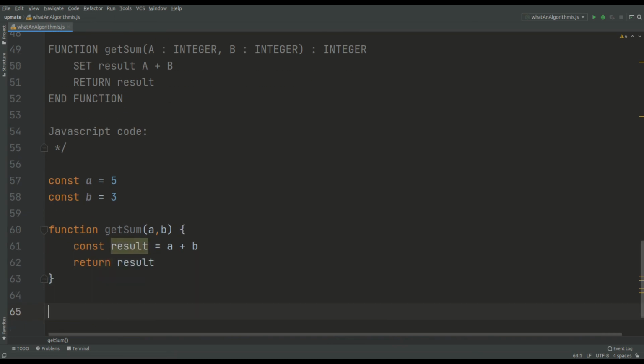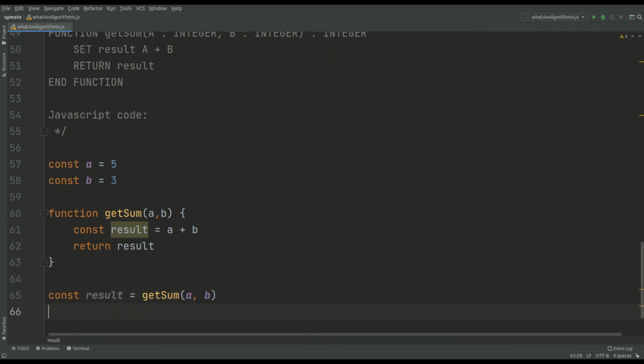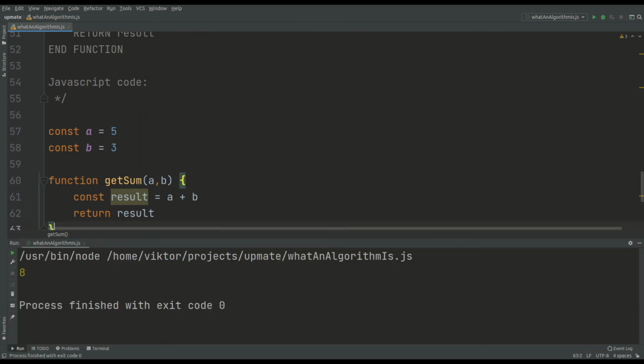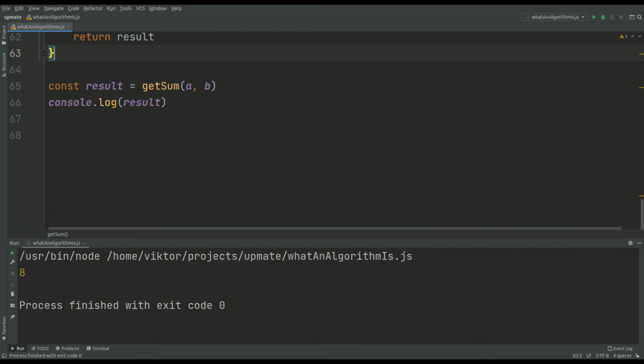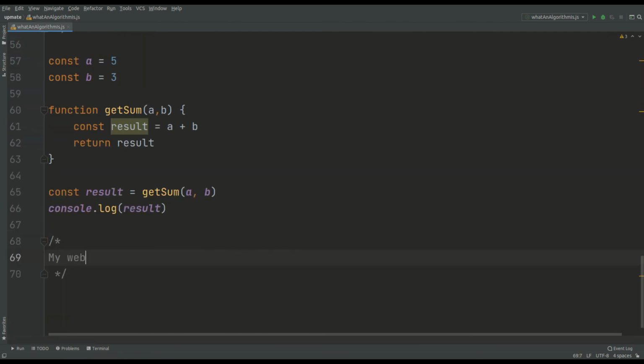In the very bottom, you have to call our function with arguments we denoted on the top. And finally, to check the result, we can print it to the console. Let's give it a try. And of course it works. In real life, you will have a lot more sophisticated problems to solve. The example above is designed for your understanding how a task is defined, how we can write pseudocode, and finally to convert it to the programming language we actually use.